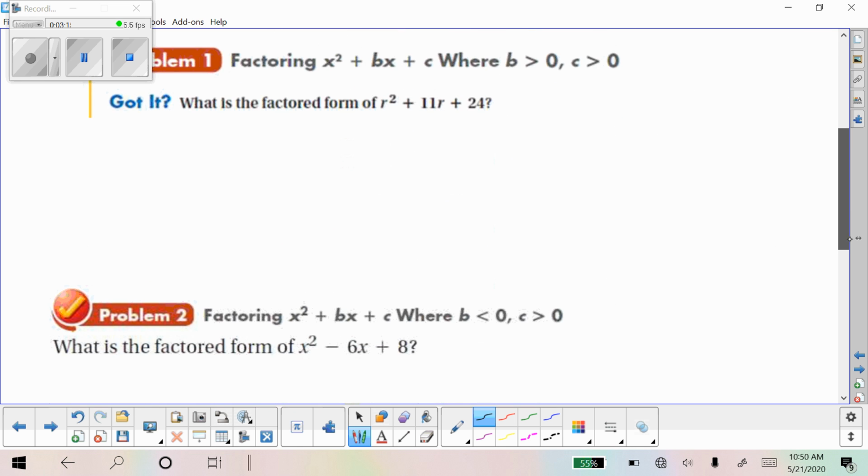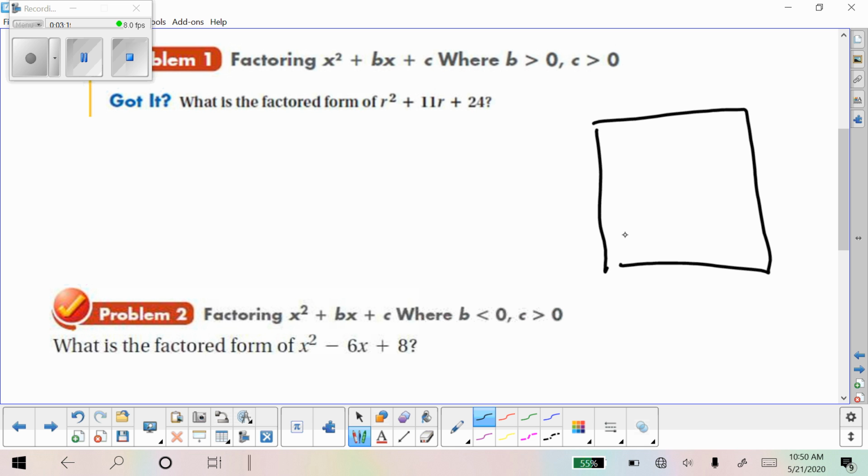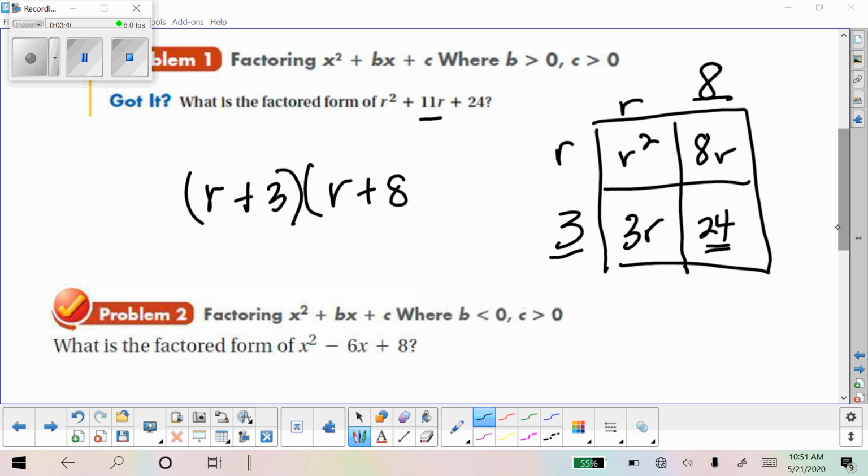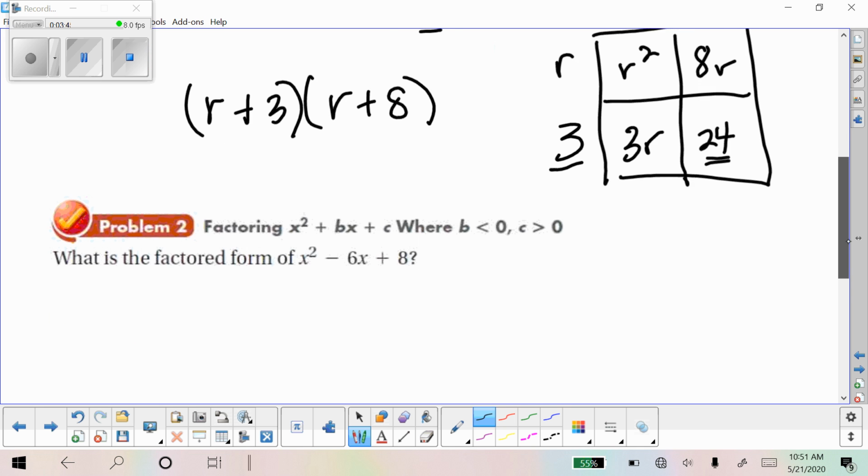All right, so let's try another one here. I'll let you try it. So set up your diagram like this. Put your r squared there, put your 24 there. Think of two numbers. So these are going to both be r because r times r is r squared. So you're going to need a number here and a number here that multiplied together equal 24, and we'll give you this 11. Give it a shot.